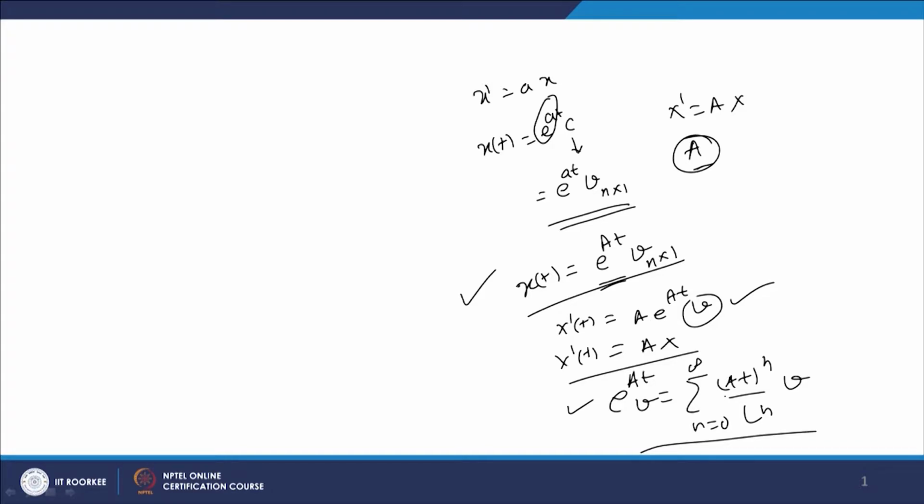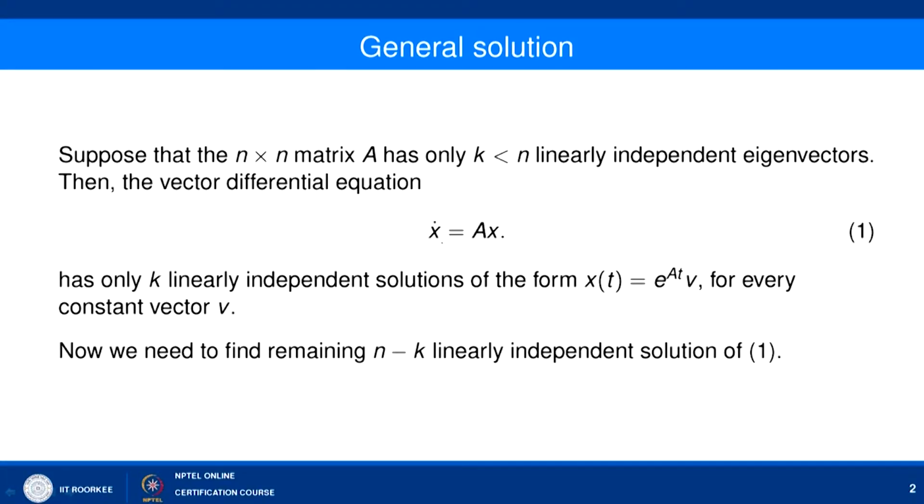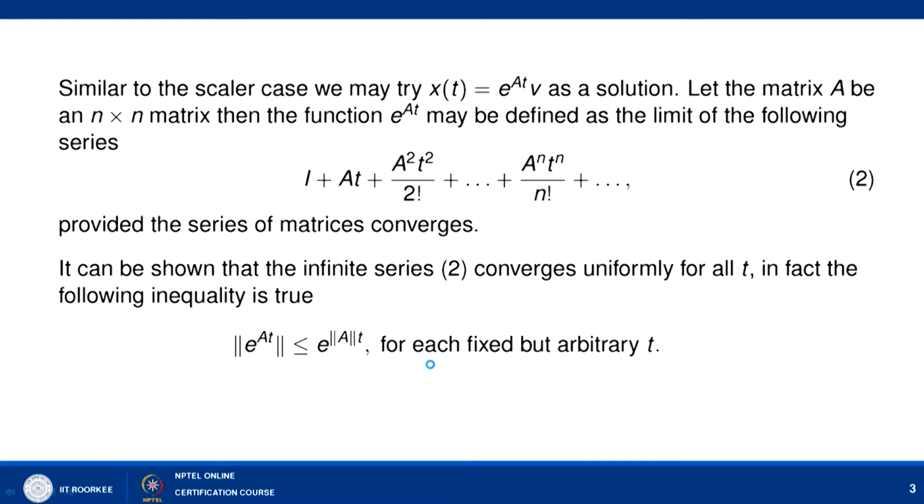What we did in the previous class is this: in the case when we have k linearly independent eigenvectors, with k strictly less than n, we have to look at solutions of the form e to power At v, and with the help of this we try to find the remaining n minus k linearly independent solutions. We defined e to power At as the limit of this infinite series, and we showed that the series converges uniformly for all t, and the norm of e to power At is less than or equal to e to power norm of At for each fixed but arbitrary t.